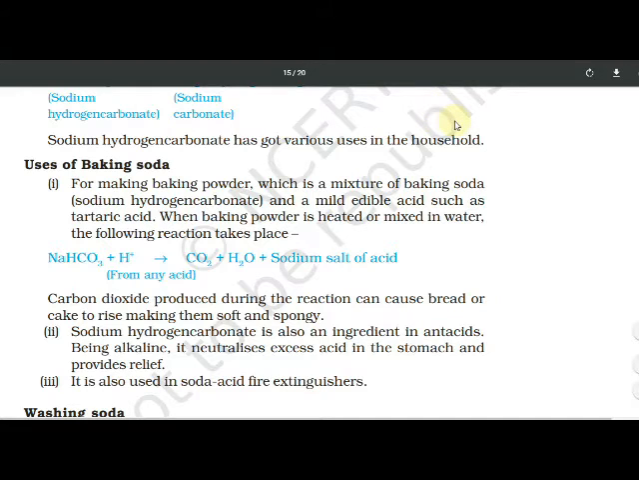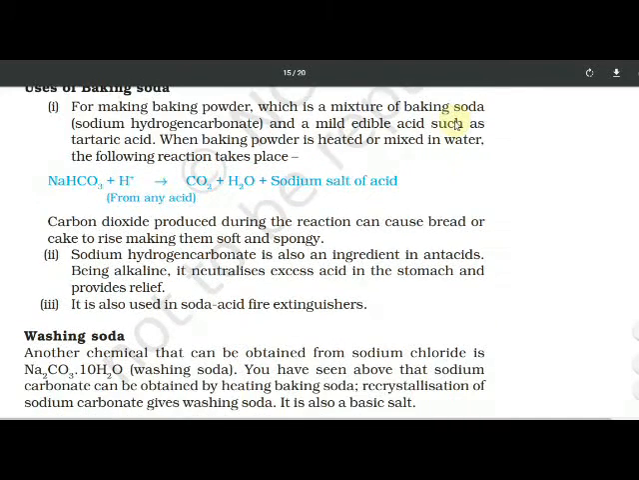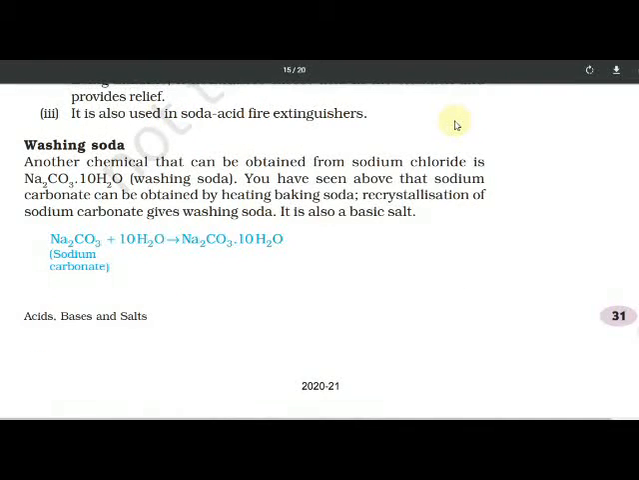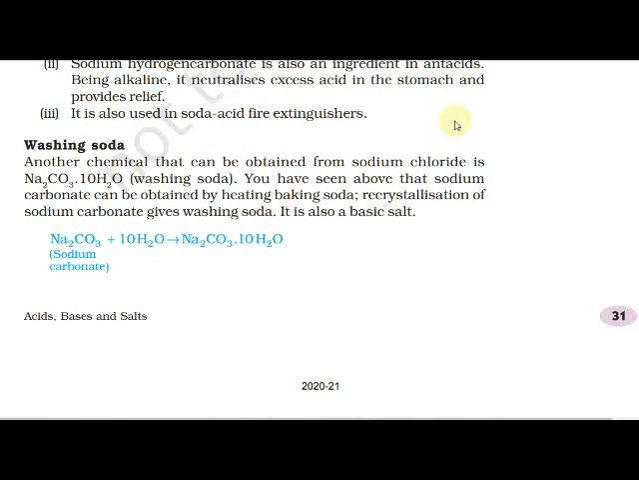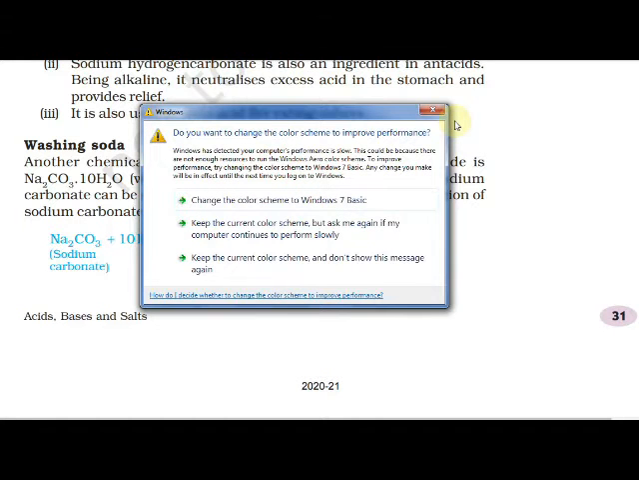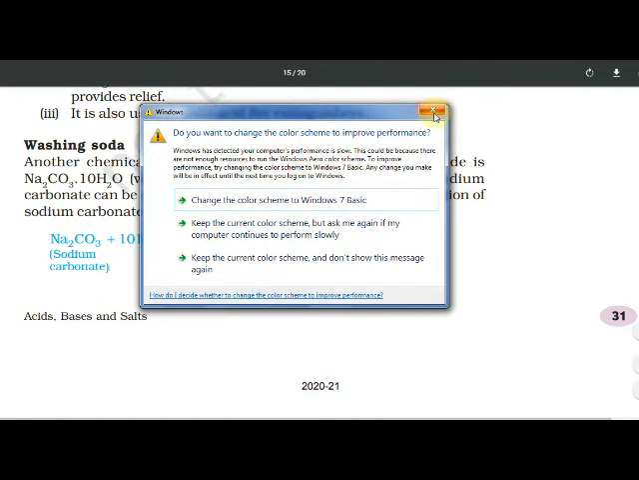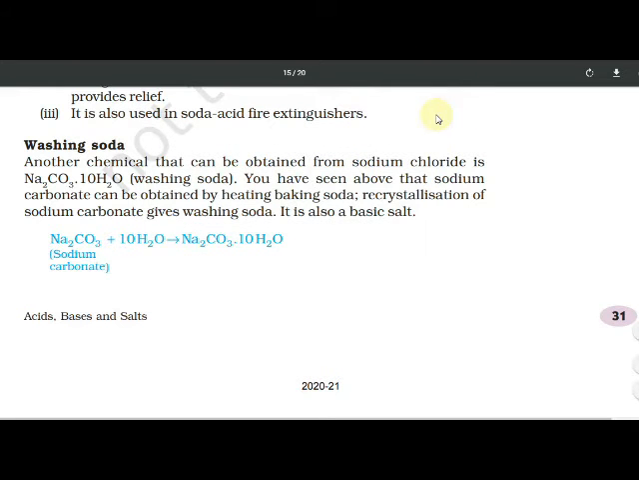Now next, washing soda we will see. Another chemical name is sodium carbonate, Na2CO3.10H2O. What is meant by 10H2O? 10H2O is water of crystallization. How many? 10. Na2CO3.10H2O is the formula of washing soda, and washing soda is known as sodium carbonate. We have seen sodium bicarbonate. Bi means baking soda, and only sodium carbonate is washing soda.